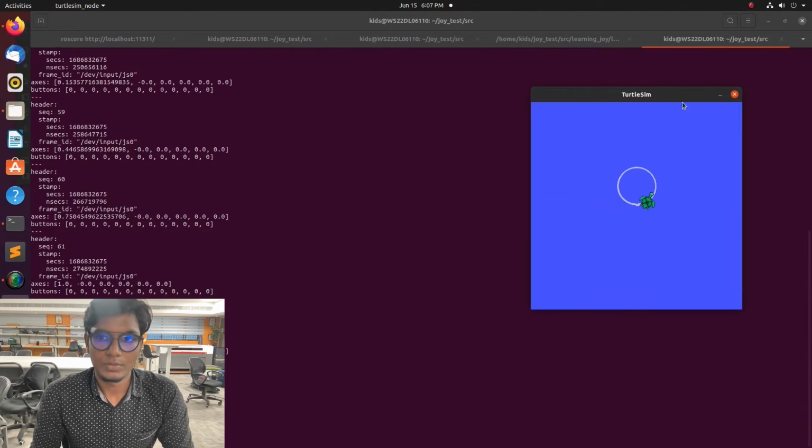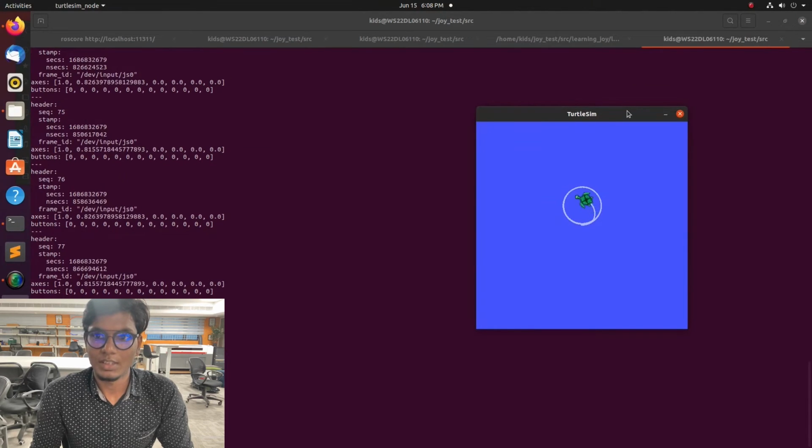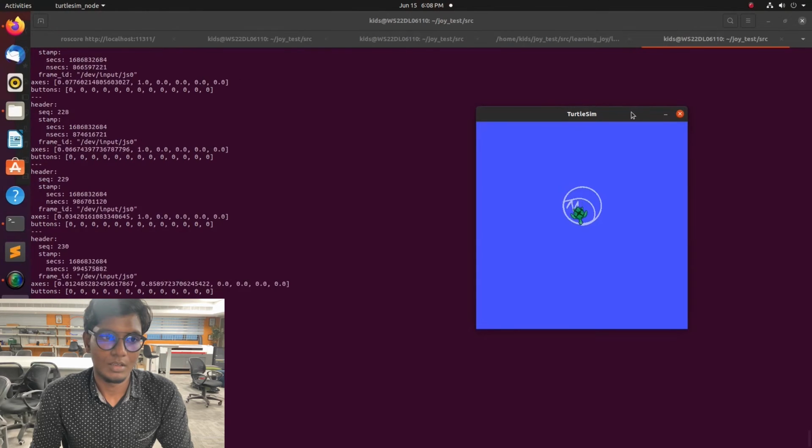We can go to another terminal and type rostopic echo joy.